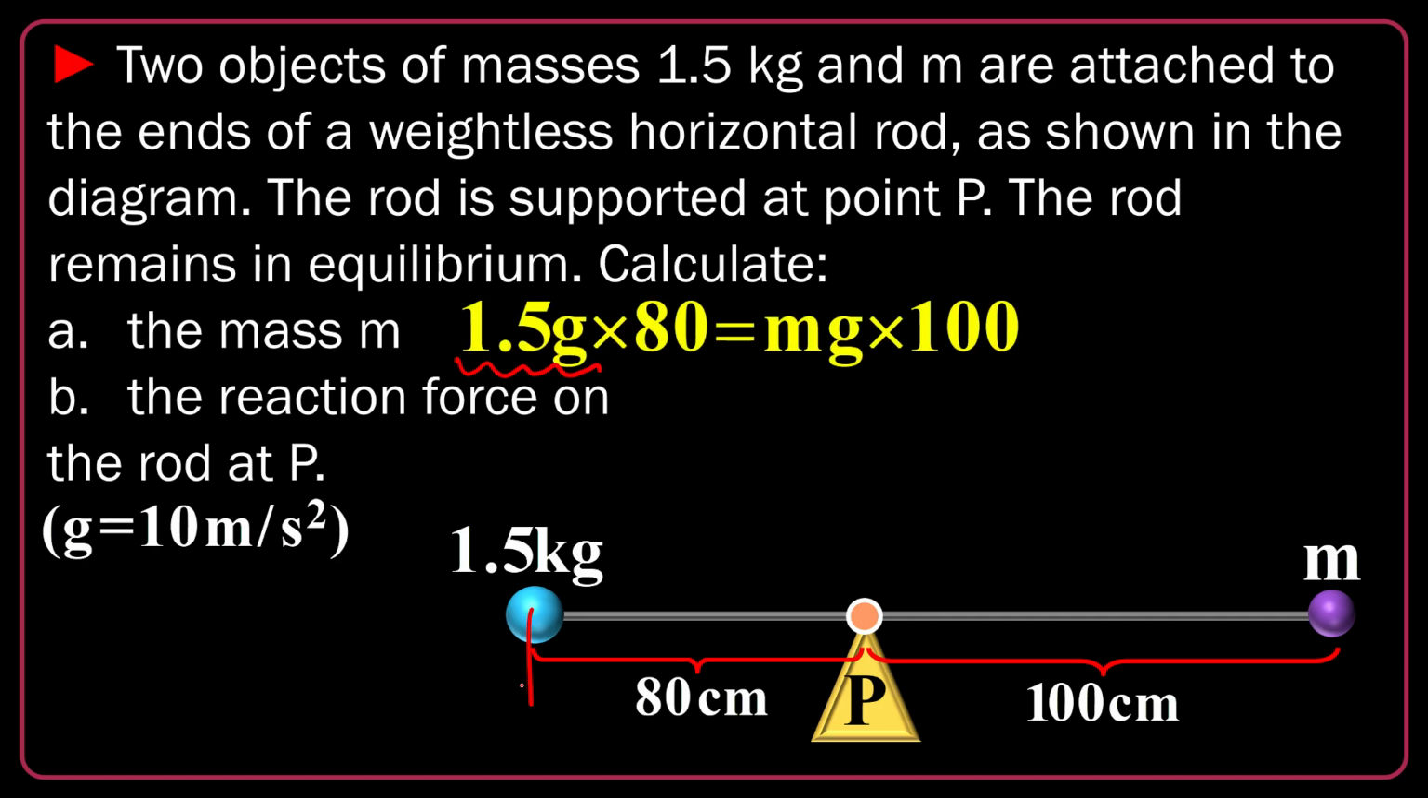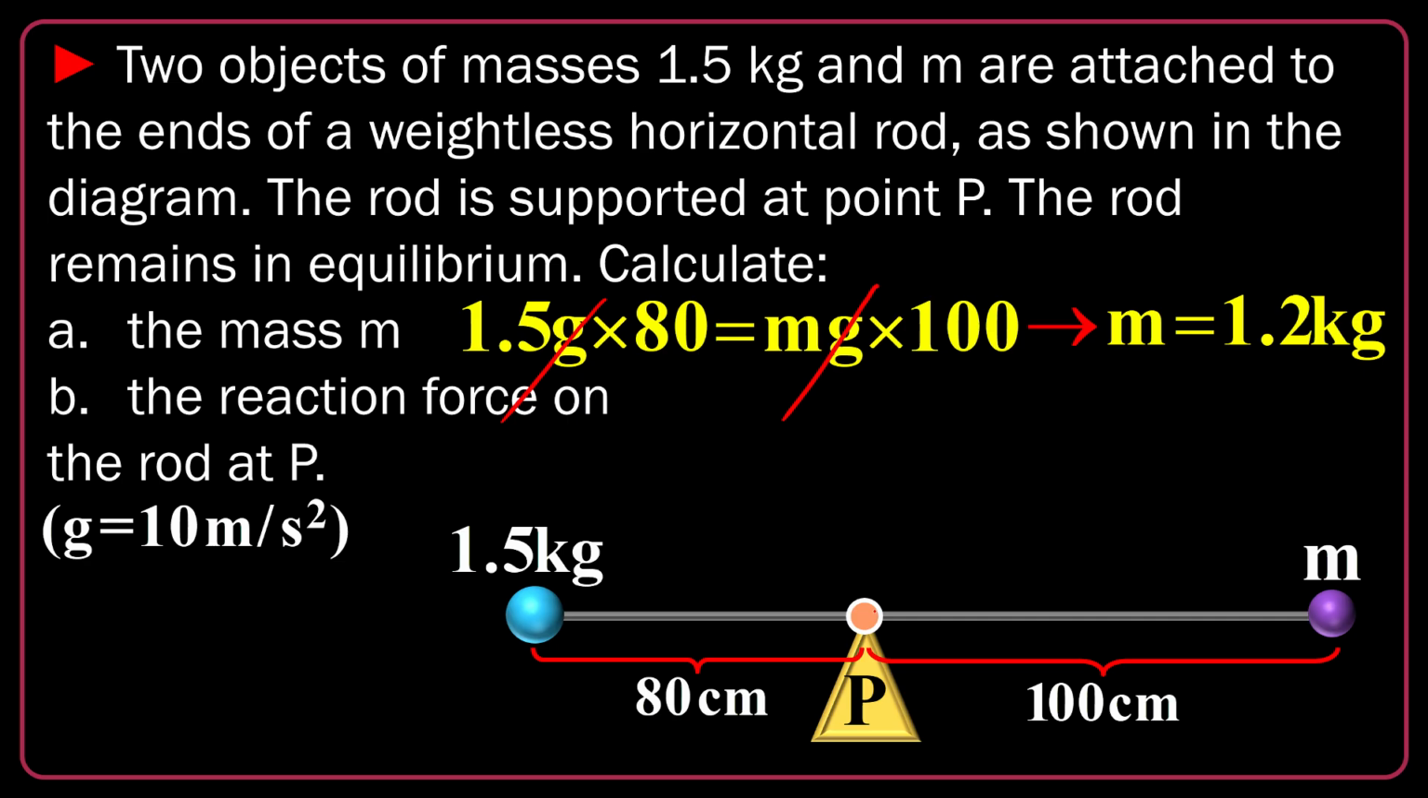1.5 g, which is 15 Newton, times the distance is equal to mg times the distance, the clockwise torque. Why are the distances written in non-SI units? Not important, because the units cancel. If you convert to 0.8 meter and 1 meter, again the answer will be the same. No need. Let's drop the g and then immediately find the mass to be 1.2 kilogram.